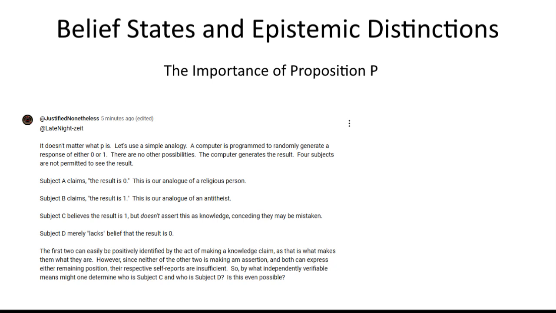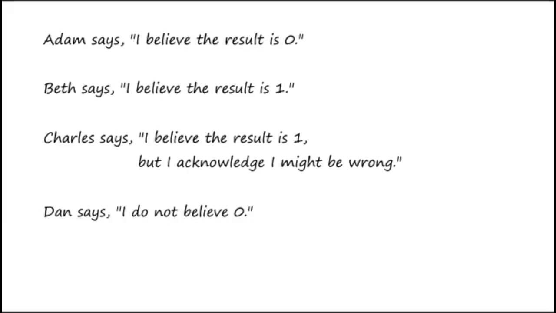Constructing a clearer framework. Let us say that we have constructed a machine that will produce Boolean values 1 or 0. The following subjects are computer scientists with knowledge of Boolean logic and machine computation. Each is asked what they believe the current result of the machine is, without being shown the screen. Adam says, "I believe the result is 0." Beth says, "I believe the result is 1." Charles says, "I believe the result is 1, but I acknowledge I might be wrong." Dan says, "I do not believe 0."